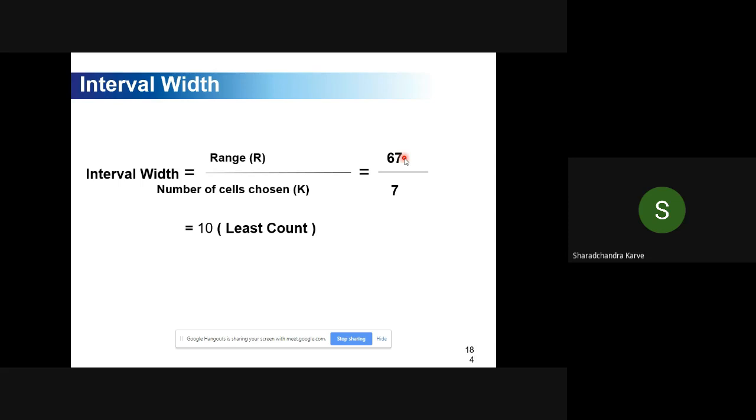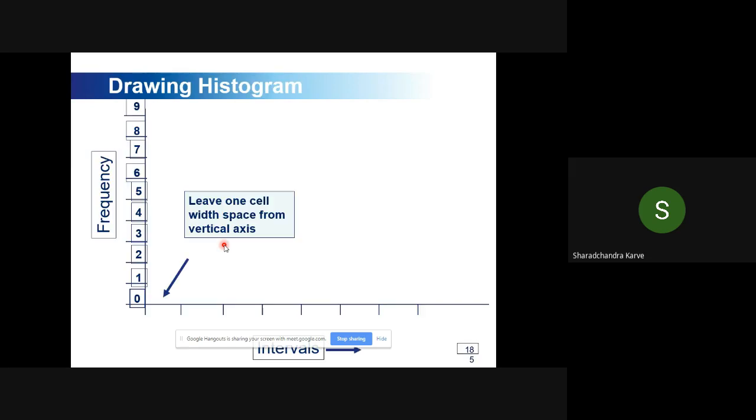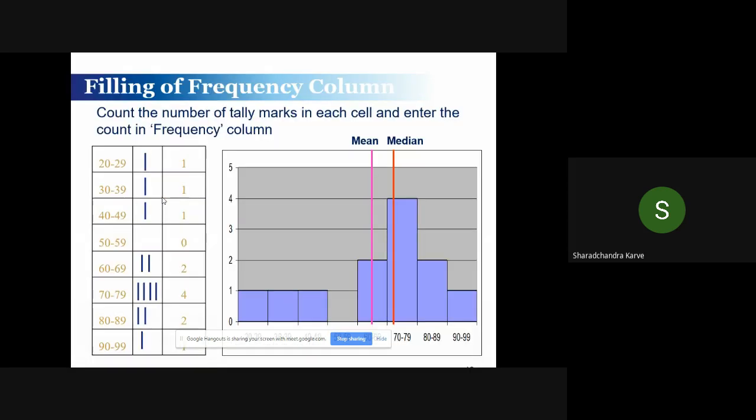So the range is 67 divided by 7 intervals. So basically each interval will be of 100. That is what I understand. And I map those intervals on my X scale, and also draw a frequency on my Y scale. That is the representation of a histogram.